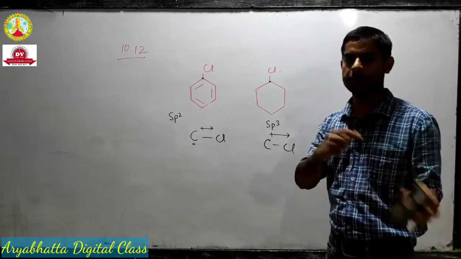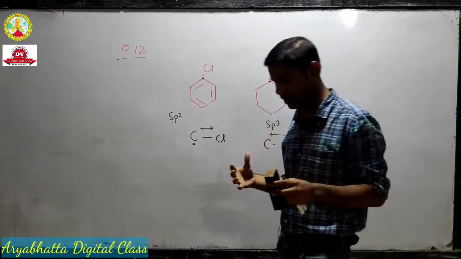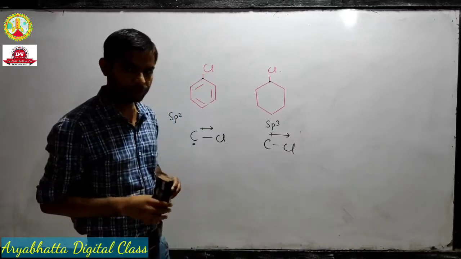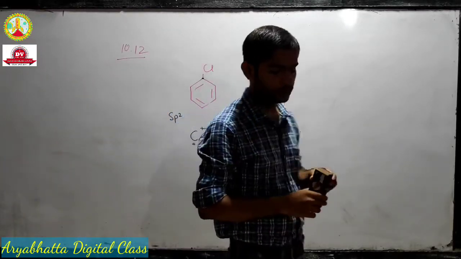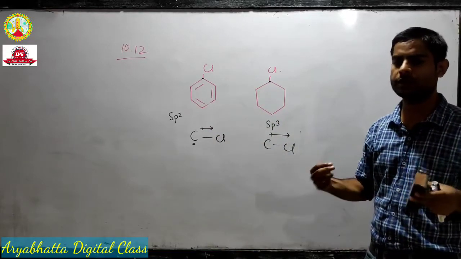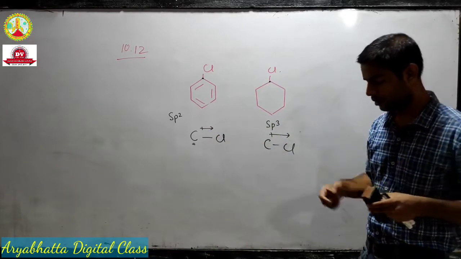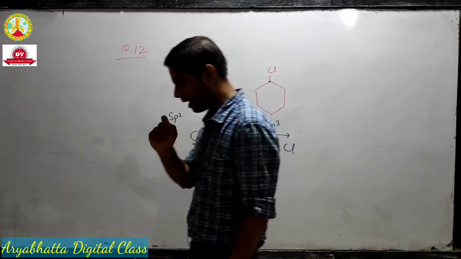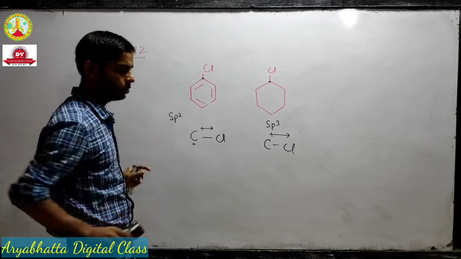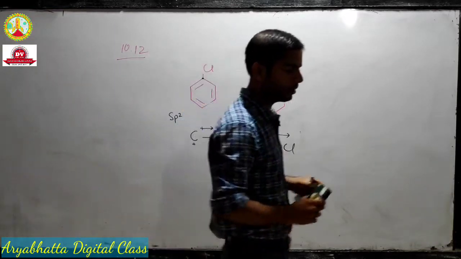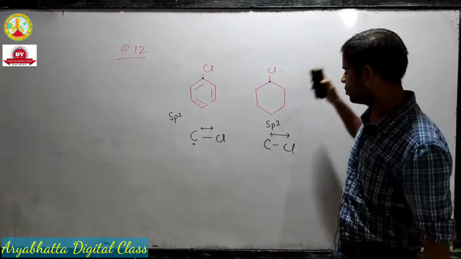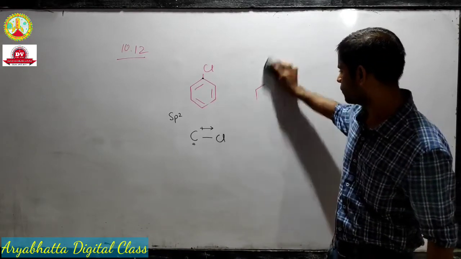Now I have given you the reason, but I have not constructed the sentence, that the carbon has an sp3 hybridized carbon and so on. I am not writing that. Why? It's your question, you have to prepare an answer. You know the reason. Just try to write down the answer in your own language. You know the concept, you know the reason behind this question, so try to answer the question.